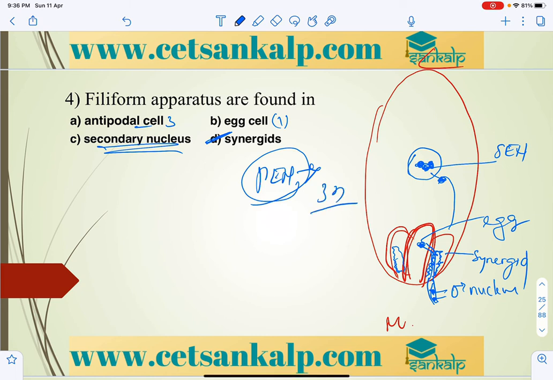Next, one egg cell fuses with one male gamete, and that is called syngamy.